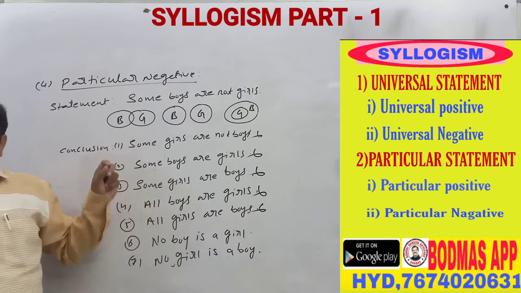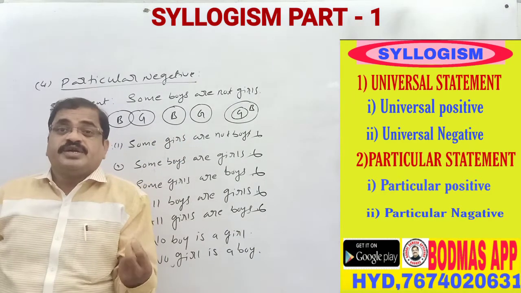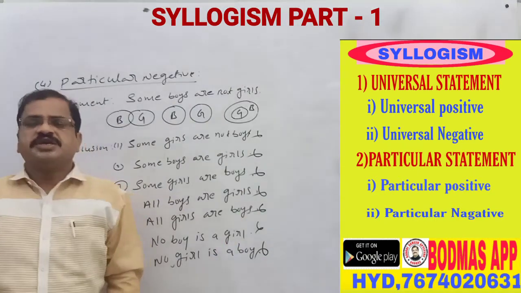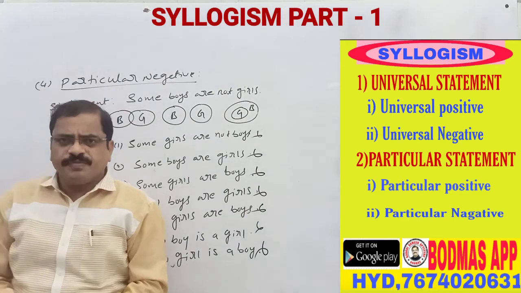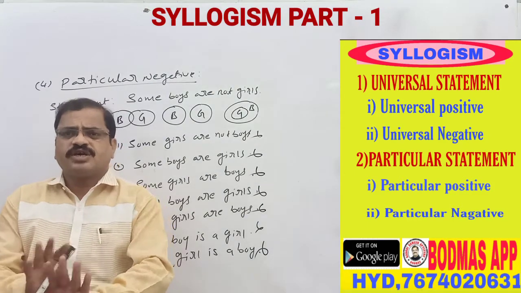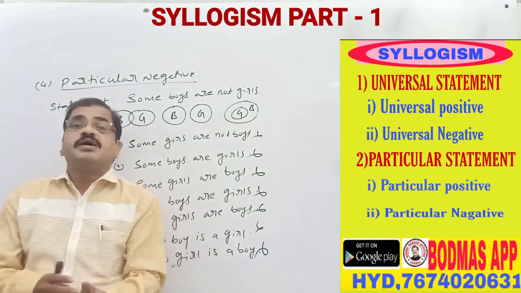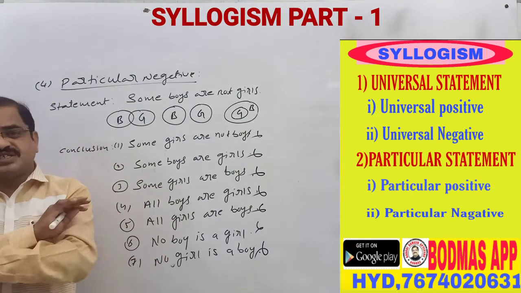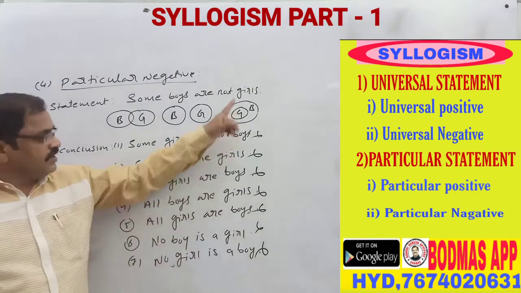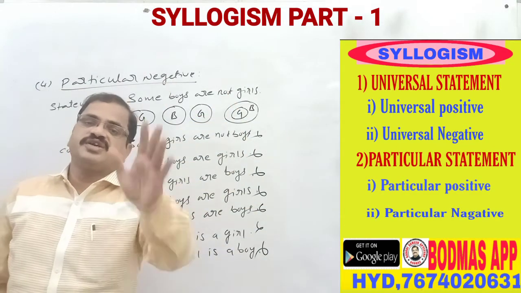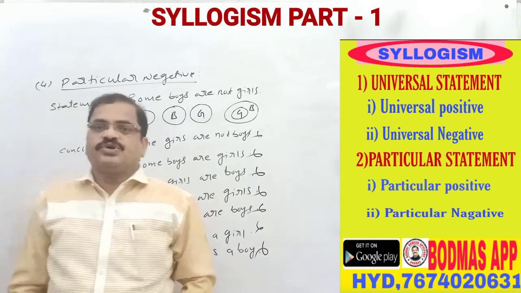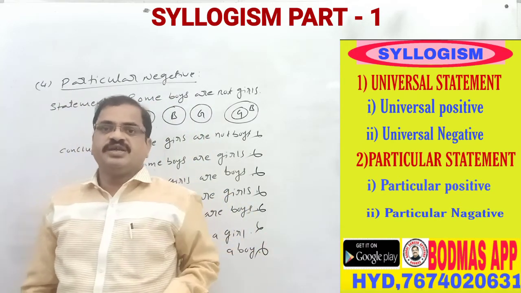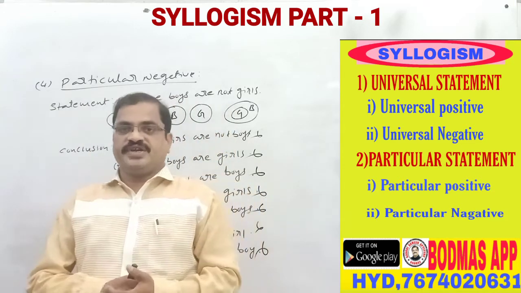When particular negative is given, it does not follow any statement. You have to remember that, easily we can say the answer. When particular negative, some boys are not girls, is given, it does not follow any statement. So directly on watching that question only, you can say that it does not follow any conclusion.